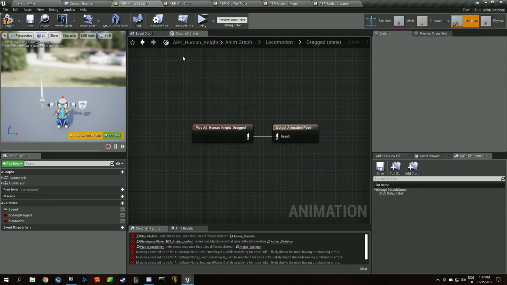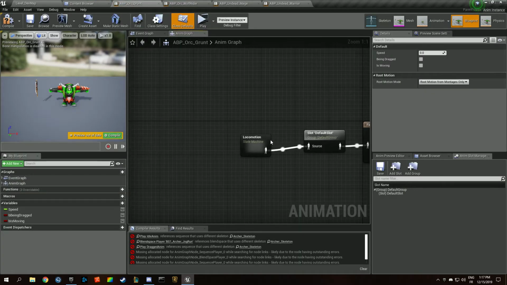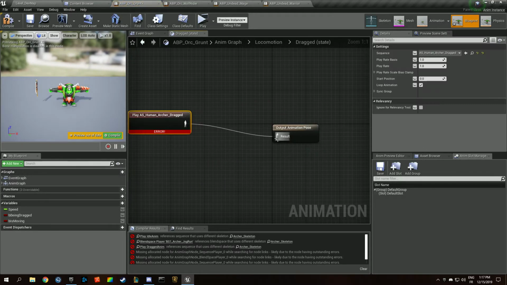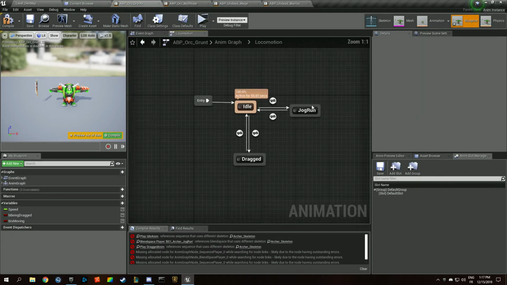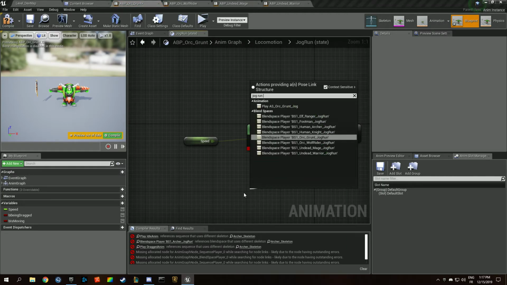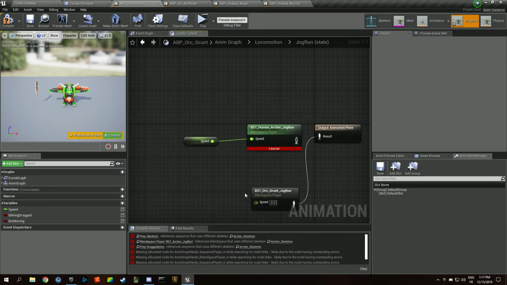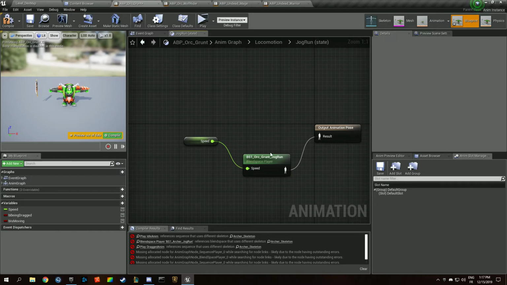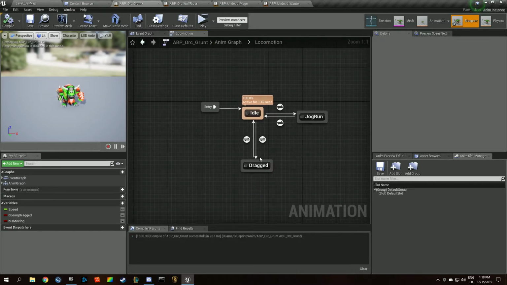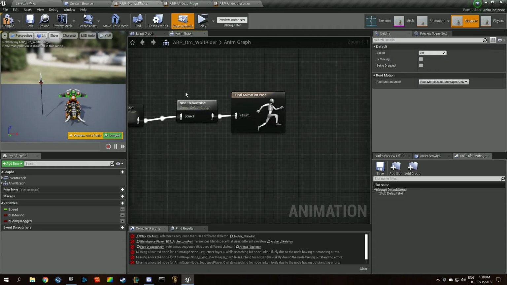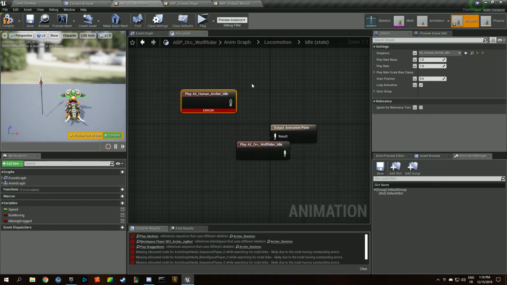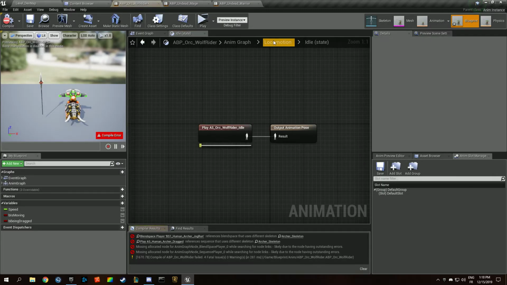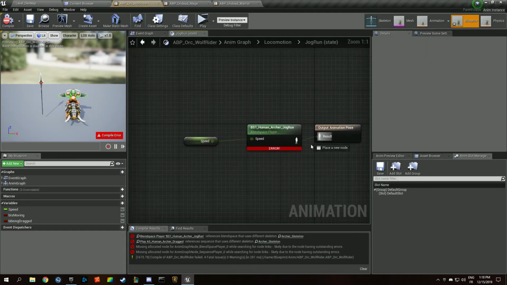Dragged, compile, close, orc grunt. We want to use the orc grunt dragged anim. Same goes for the idle. Same goes for the jog run. Like this. And I wanted to create a few units before going further into development, just so we have a bunch of stuff to display on the screen and to see some of the errors we might get.